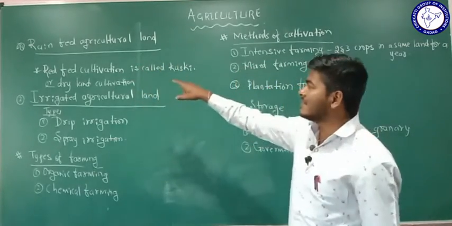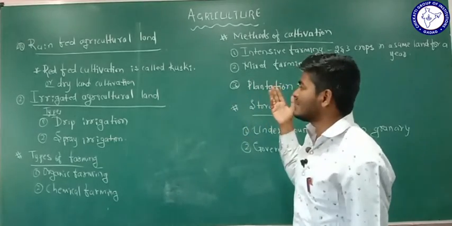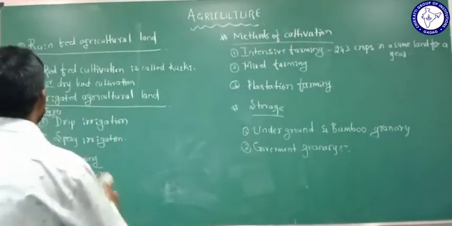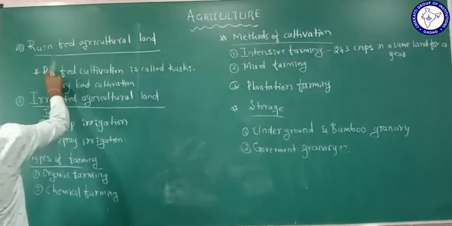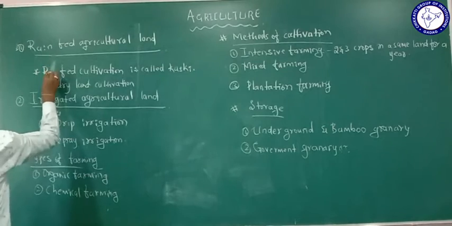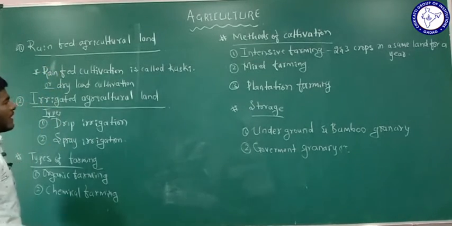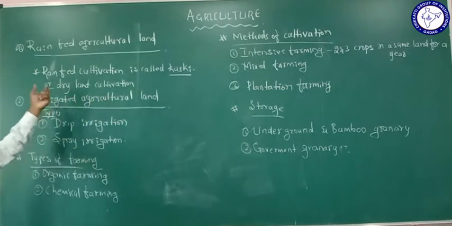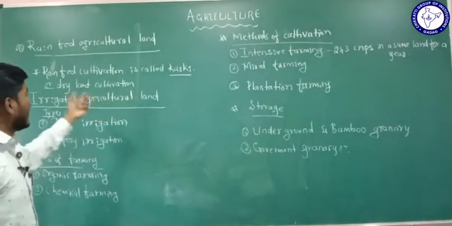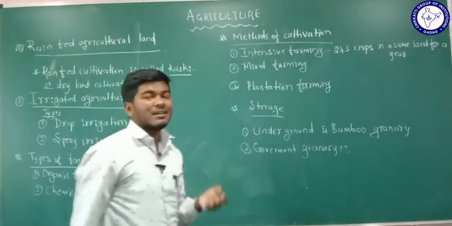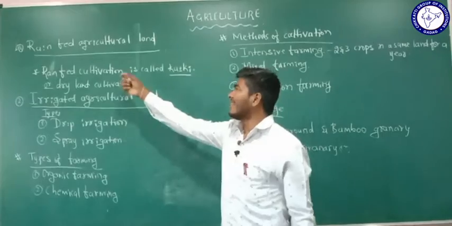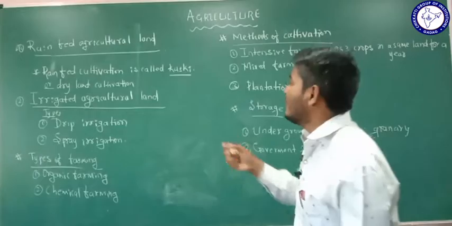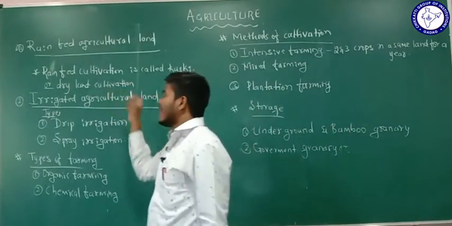The rain fed cultivation is also called kushki or dry land cultivation. Why? Because the farmers who work in the rain fed agricultural land are mainly dependent on rainwater, so it is called kushki or dry land cultivation.